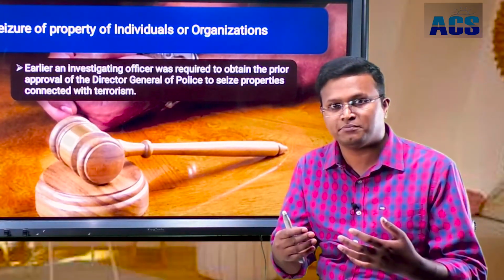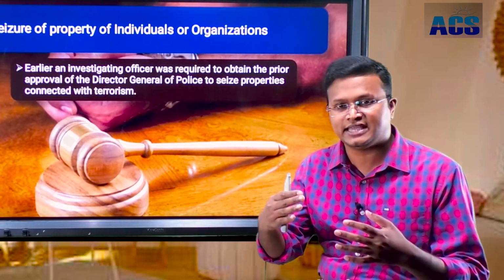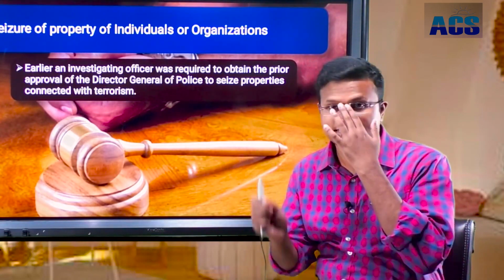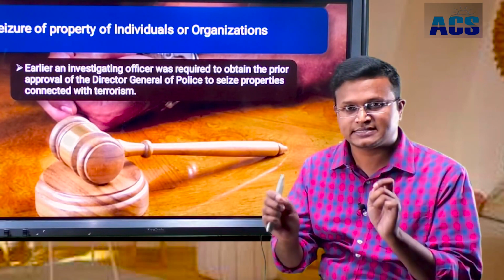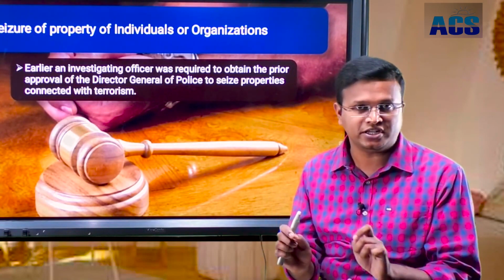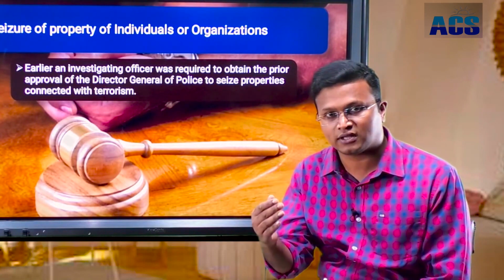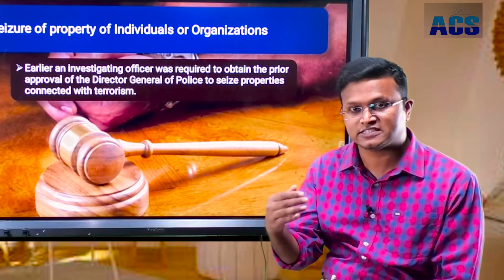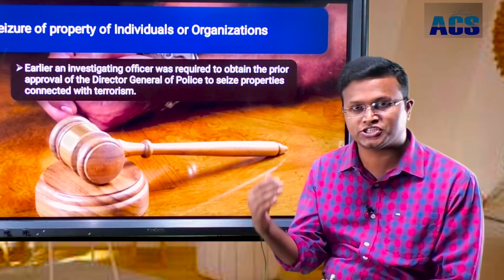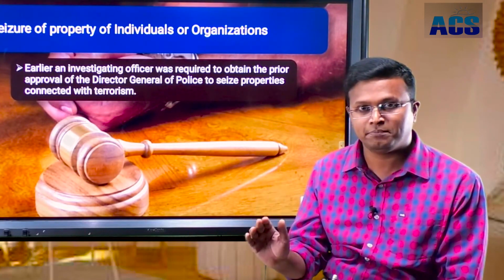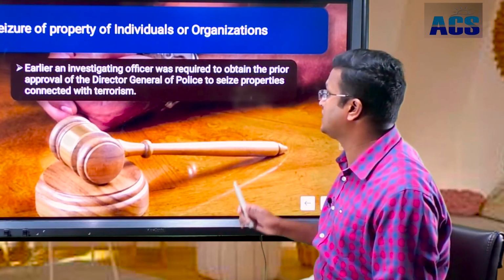But that seizure can be done by taking the state into confidence. A central government agency making the seizure or confiscation of the property of a person or an organization suspected to be a terrorist organization can be done by the central government organizations.